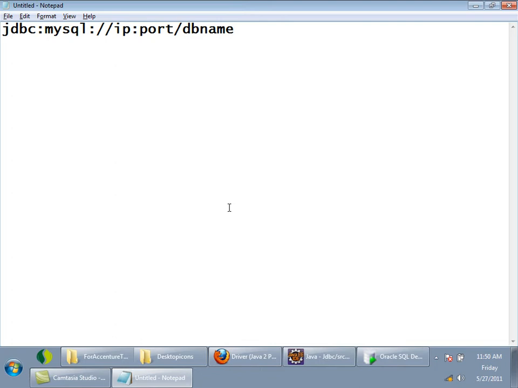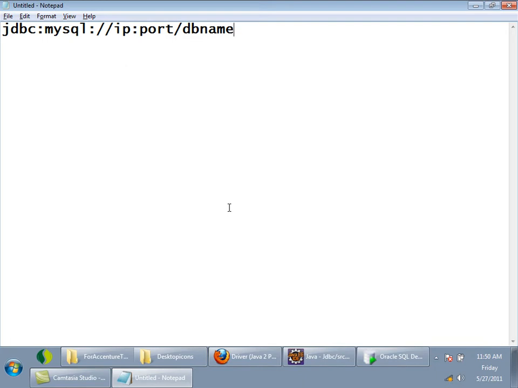For MySQL, the URL will be jdbc:mysql:// followed by the IP of the database server. Your server will be on some machine, so the IP of that machine, and the port at which your database is listening. By default, it will be 3306 for MySQL, and then the database name. MySQL is a DBMS and there can be a lot of databases, so the database name is the one.